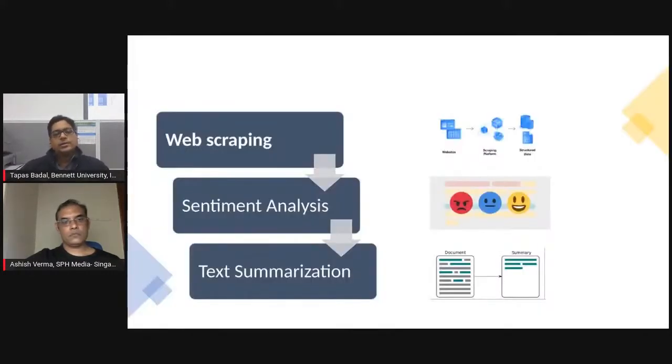So we decided three milestones to achieve those targets. First was to scrape the data from online resources. Second, apply sentiment analysis, which can give us the audience insight, what the audience is thinking. And the last one is text summarization.